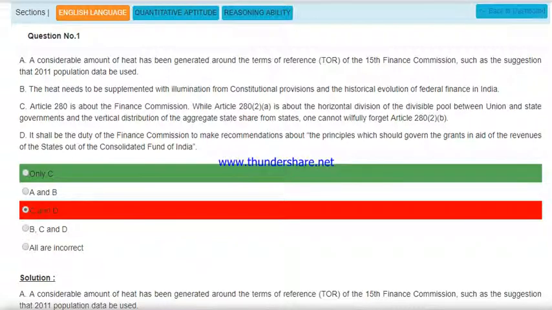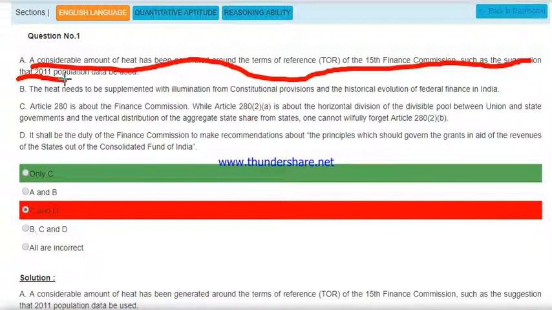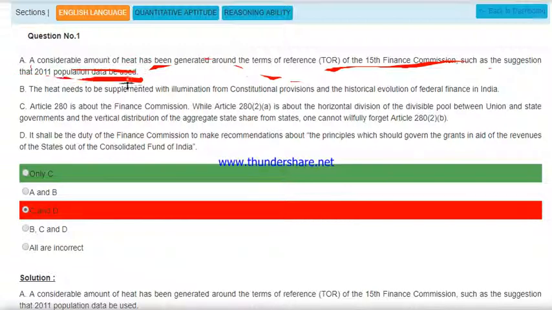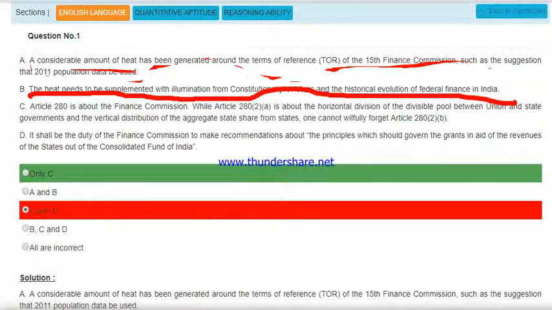I feel there is no mistake in between, so the first one is okay. Now the second one: the heat needs to be supplemented with illumination from the constitutional provisions and the historical evolution of federal finance in India. I think this one is okay.